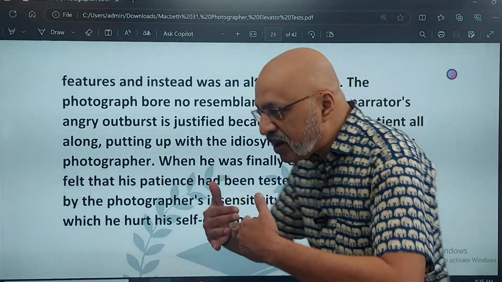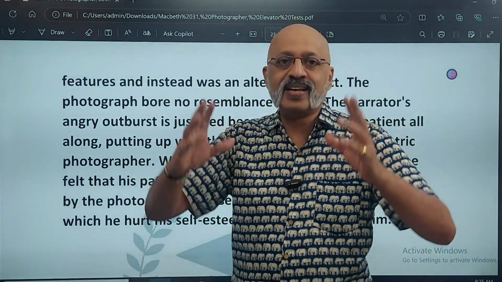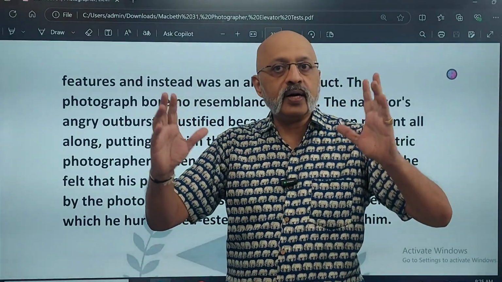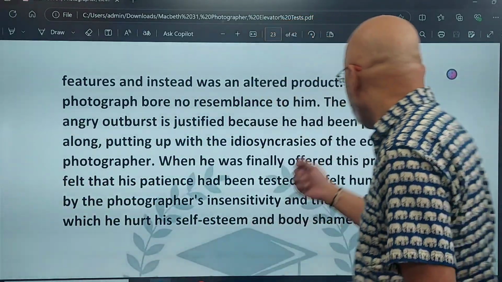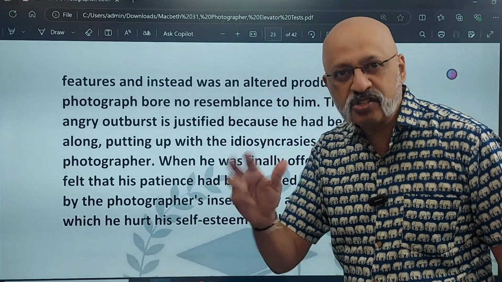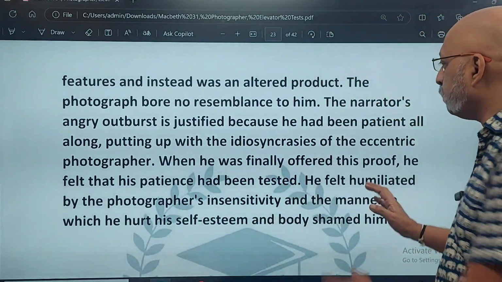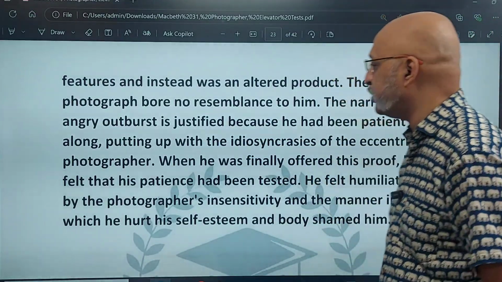So I've tried to elevate the quality of your answers by using certain words, जिससे कि the examiner को लगे कि okay, this student understands English literature better than many other students. Of the eccentric photographer, eccentric मतलब quirky and very strange behavior वाला photographer. So please note down these two words and try to use them in your answers in this particular chapter.